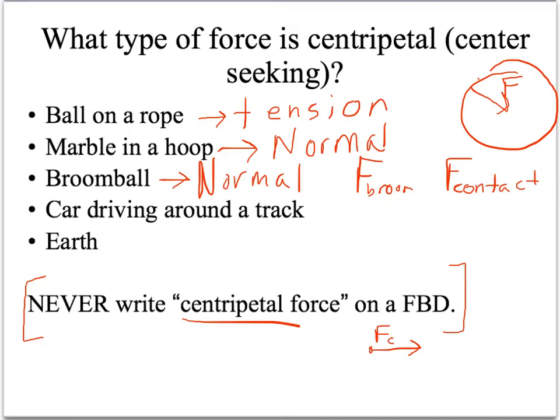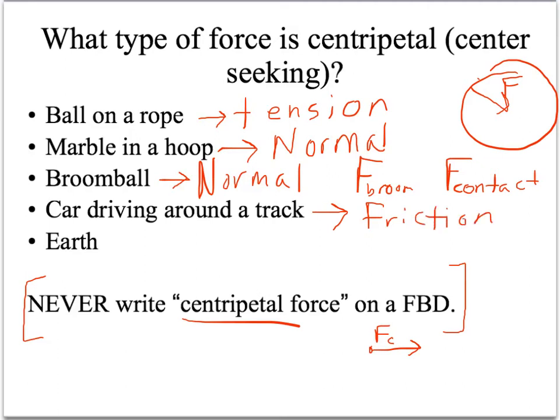A car driving around a track. Now we learned earlier in the year that cars always have a certain kind of friction. Whoops, I just let the answer go. Cars have a certain kind of force pushing them along. And so a car driving around a track, the force toward the center would be friction.